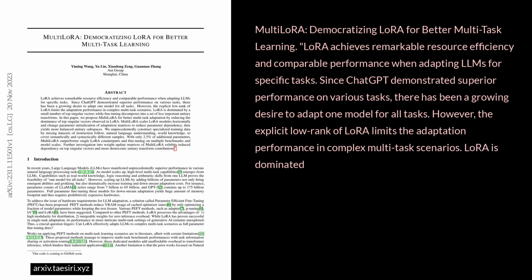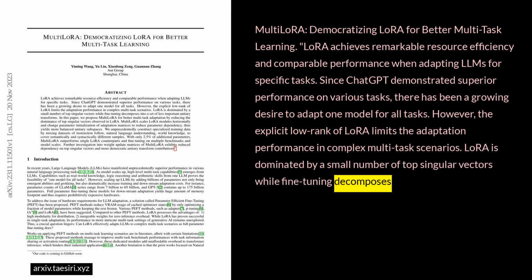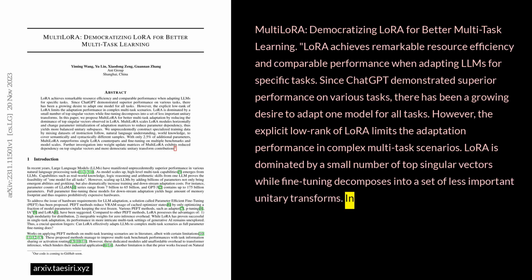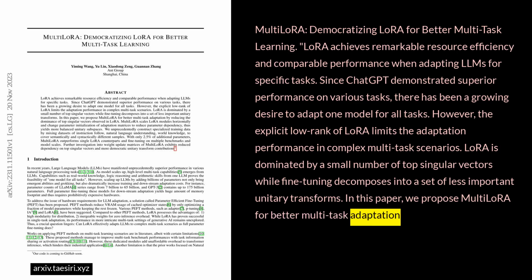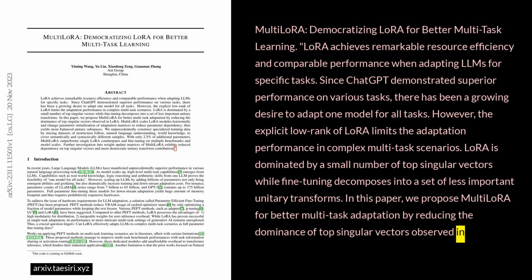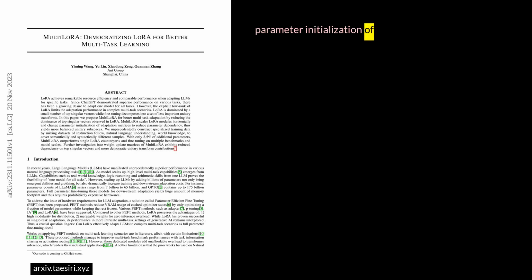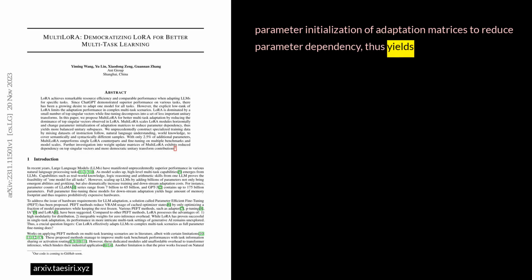LoRA is dominated by a small number of top singular vectors, while fine-tuning decomposes into a set of less important unitary transforms. In this paper, we propose MultiLoRA for better multitask adaptation by reducing the dominance of top singular vectors observed in LoRA. MultiLoRA scales LoRA modules horizontally and changes parameter initialization of adaptation matrices to reduce parameter dependency, thus yielding more balanced unitary subspaces.